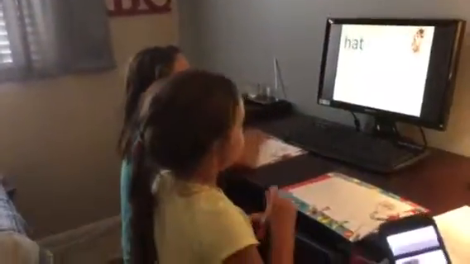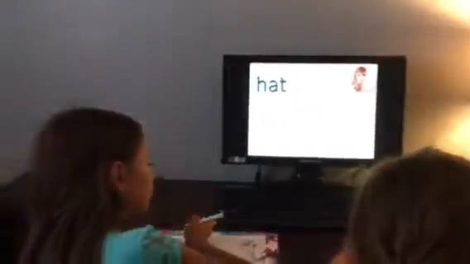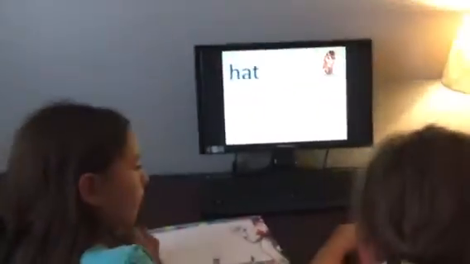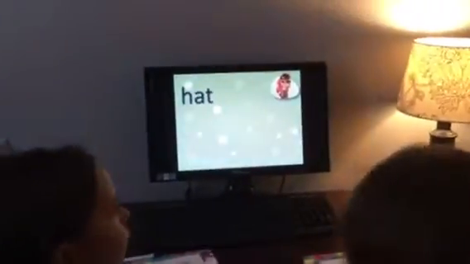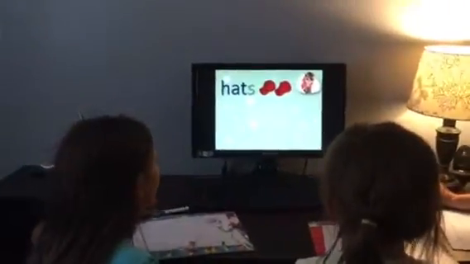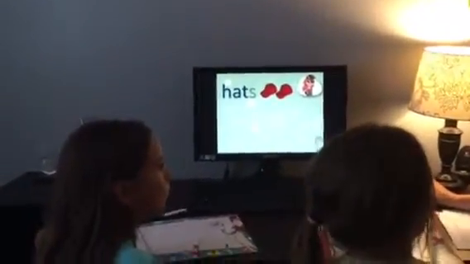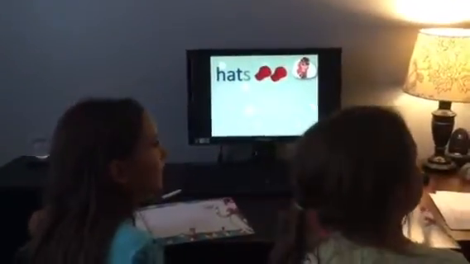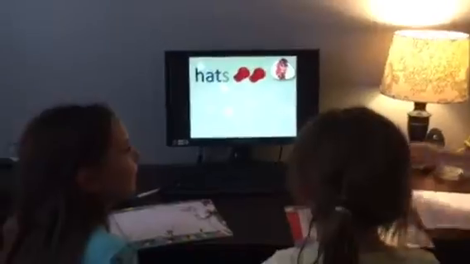What is that? Hat. Can you write on your whiteboard what letter I can add to make that mean more than one? Write it really big so we can see it. Very good. So what letter did you write? S. Let's see if we're right. So hat means how many? One. So if I add something to the end, that means we have two or more. That's right.